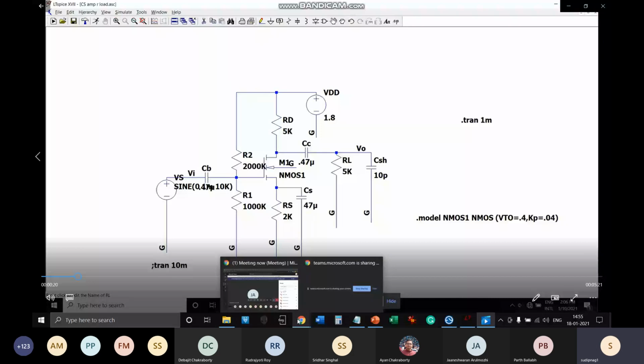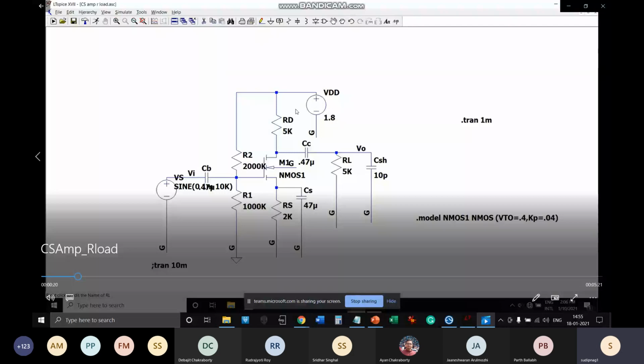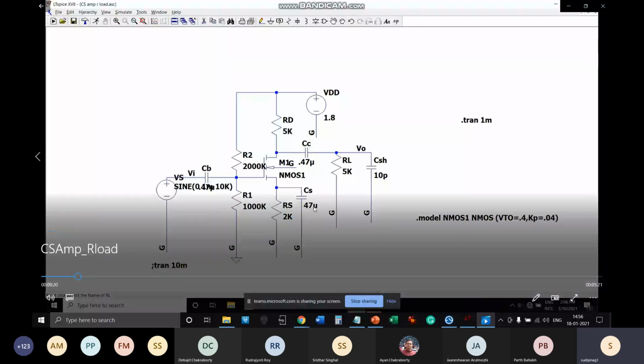So initially you have to do that because by selecting RD and RS, you are actually selecting RD, RS and VDD. These three values combined together determine the signal handling capacity, apart from obviously the MOSFET characteristics like threshold voltage and VDS SAT. All those things combined together determine the signal handling capacity. And what you should understand is the role of every component.